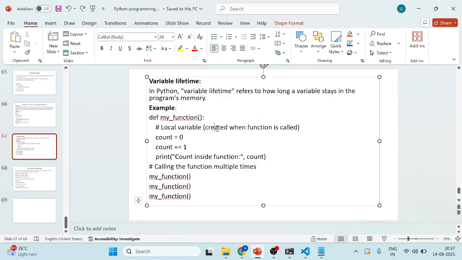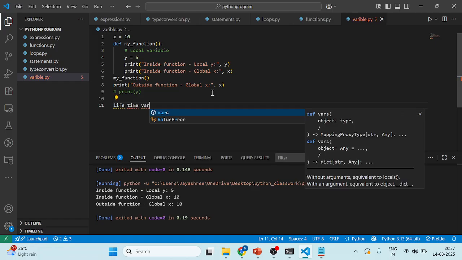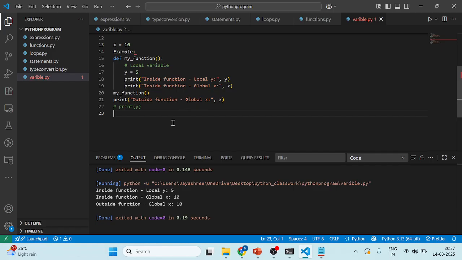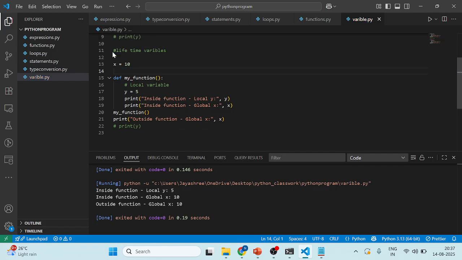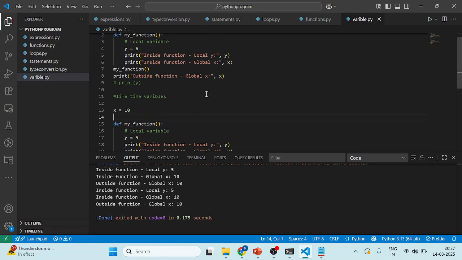So lifetime variables are present for a long time. We don't have any differences. We are passing the function outside, so only the local variables are in the lifetime. Local variables are inside of the function, so that's why they stay for their lifetime.